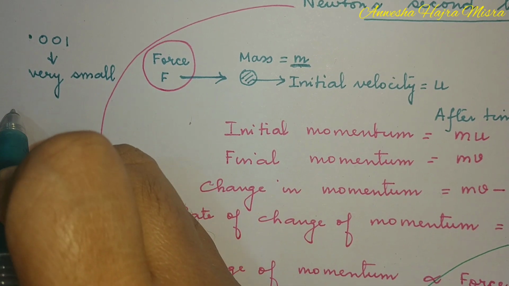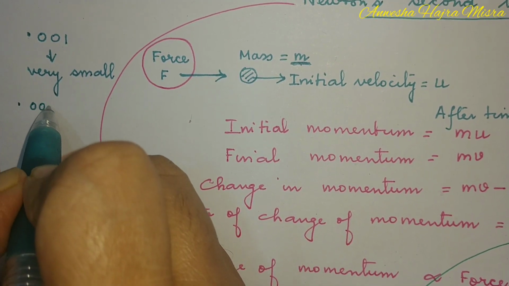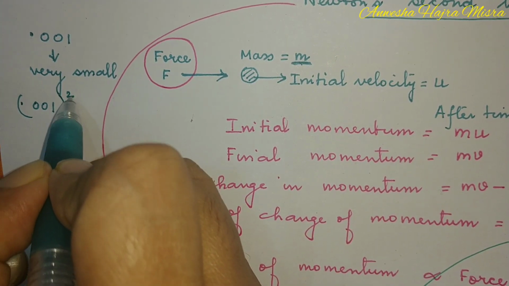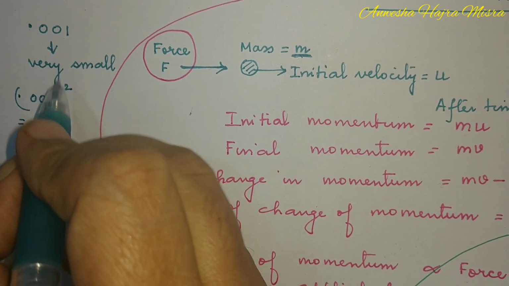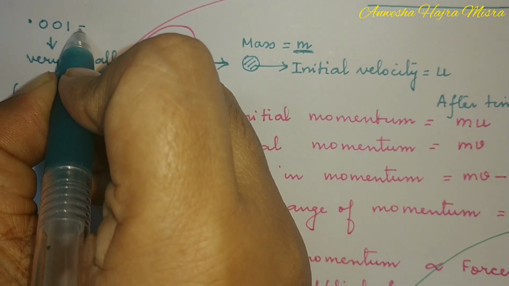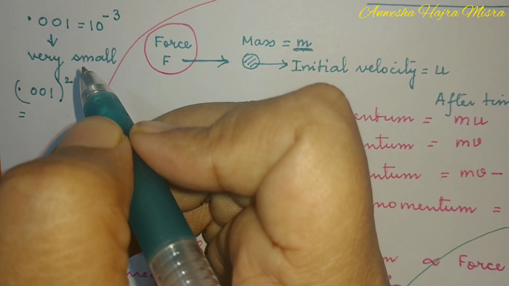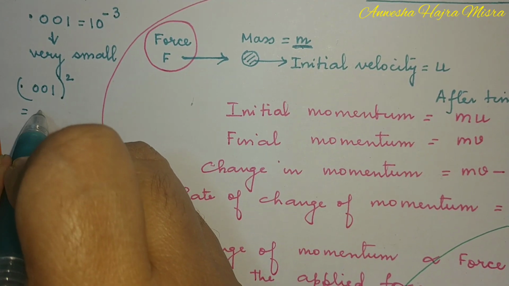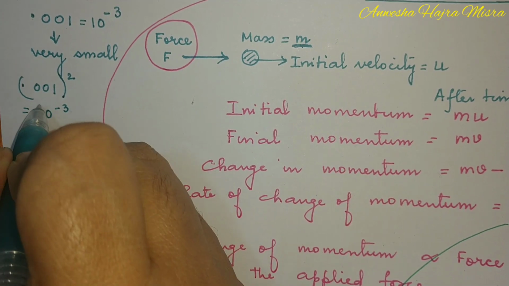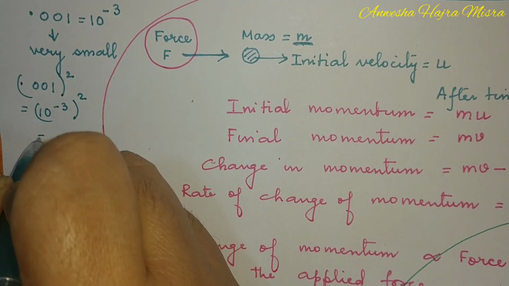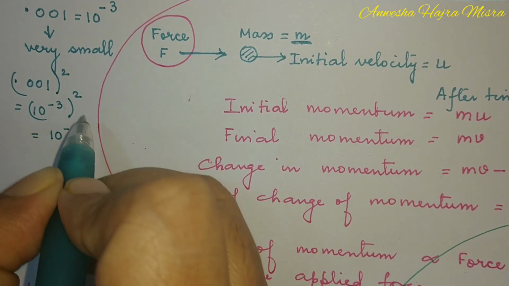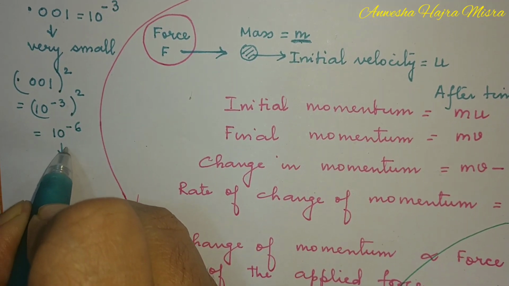When you square 0.001, this is 10 to the power minus 3, and whole square will be 10 to the power minus 6. So it becomes smaller.